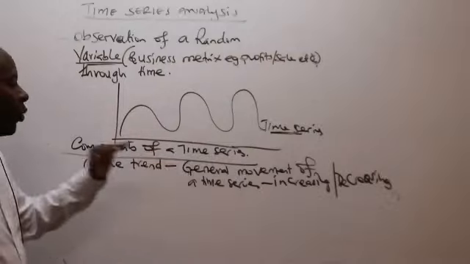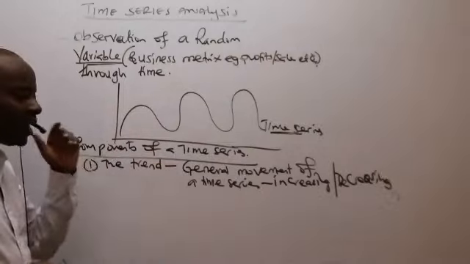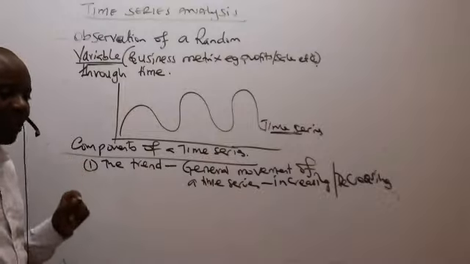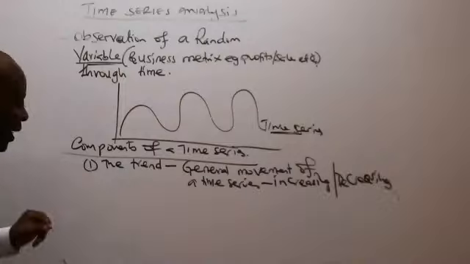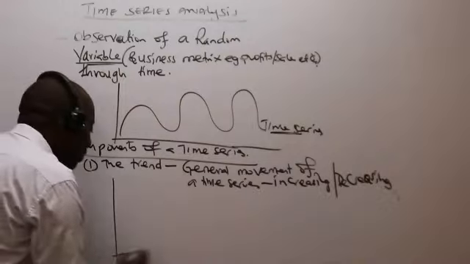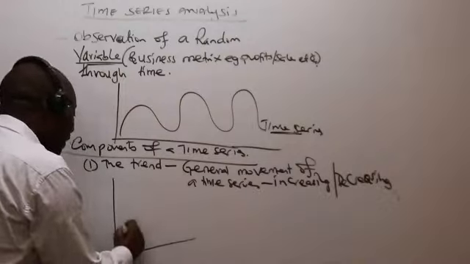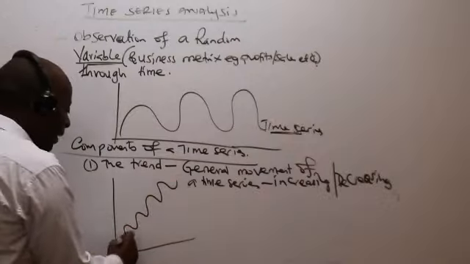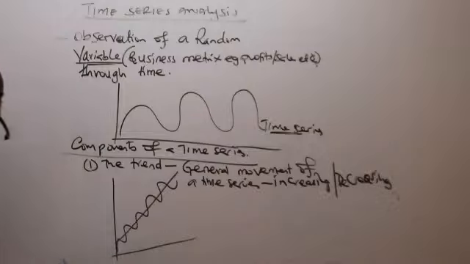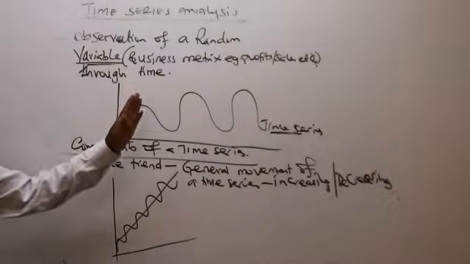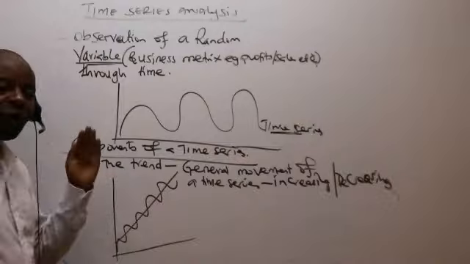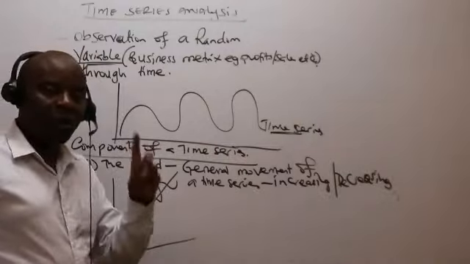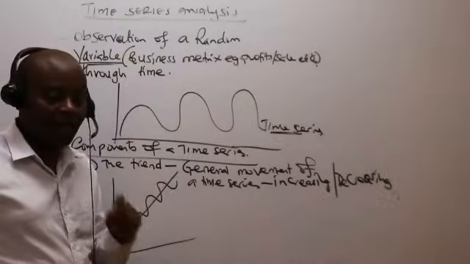Ladies and gentlemen, we are saying that fine, our time series can never be constant. But there is something very important we are saying here. Fine, our time series will keep on fluctuating, but generally there will be that. So I can see the fluctuations are there, but my time series is increasing, like that. For instance, if you're to measure some metrics, like for example, smoking amongst ladies in Kenya,